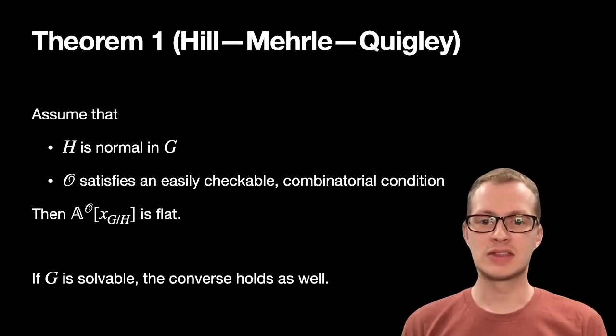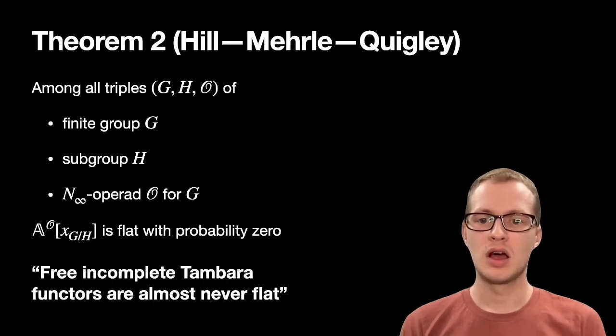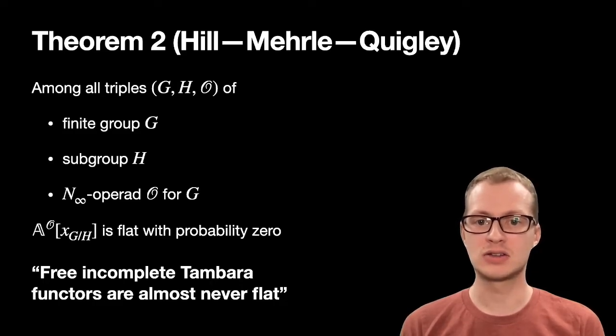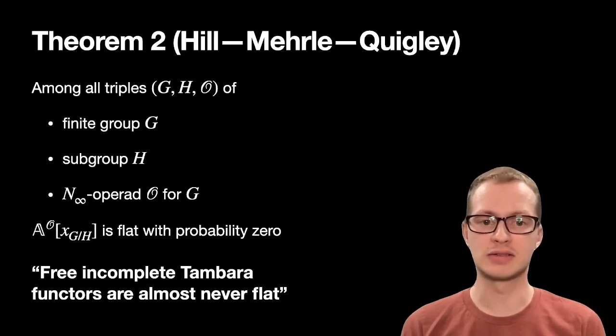Notably, this theorem shows that the statement we desire is not always true, but we hope that the free incomplete Tambara functor is often flat, even if it is not always. So we ask, how often do the conditions in this theorem hold? Our second theorem says that the conditions of the previous theorem are very rare. In particular, among all triples G, H, O of a finite group G, subgroup H, and N-infinity operad O for G, the free incomplete O Tambara functor on a single generator is flat with probability 0. This gives us the slogan, the free incomplete Tambara functors are almost never flat.